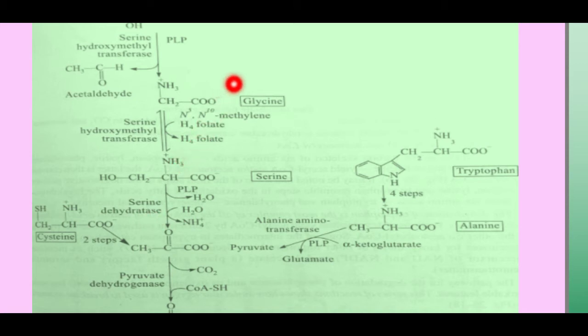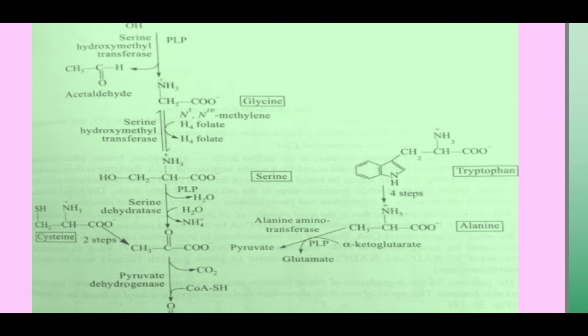And the fifth amino acid is glycine. Glycine is first converted to serine, and then serine is converted to pyruvate. In the first step, glycine is converted to serine, and this reaction is catalyzed by serine hydroxymethyl transferase. This enzyme transfers a methyl group from N5,N10-methylene tetrahydrofolate to glycine. As a result, serine is formed, and this serine is then converted to pyruvate. This pathway of conversion of glycine to serine is very common in bacteria.